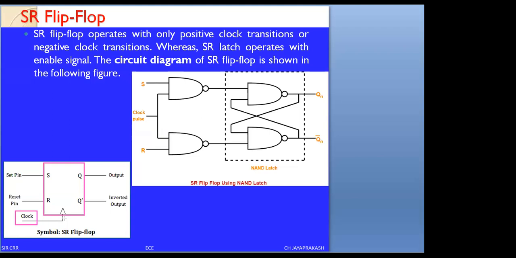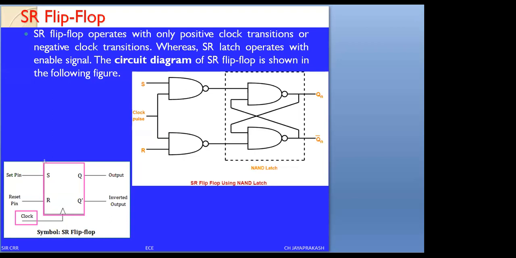The difference between edge and level triggering is that in level triggering we don't have any triangle symbol. In edge triggering we have a triangle symbol. Similarly, for active low signal a bubble appears, and for active high there is no bubble. That is the difference.